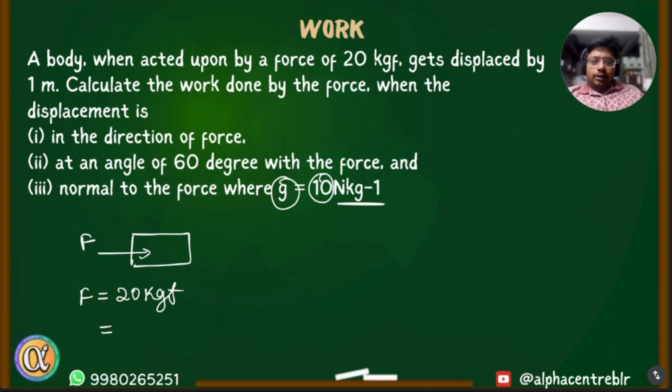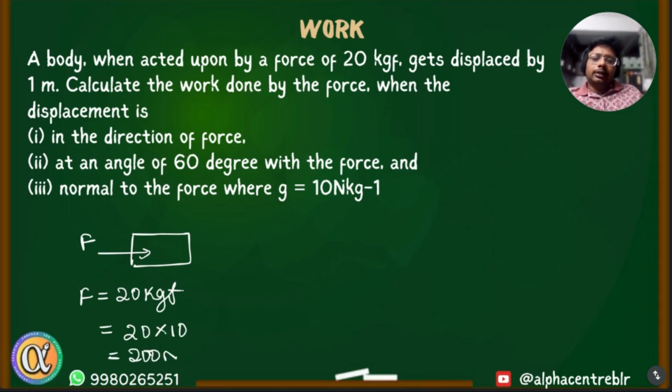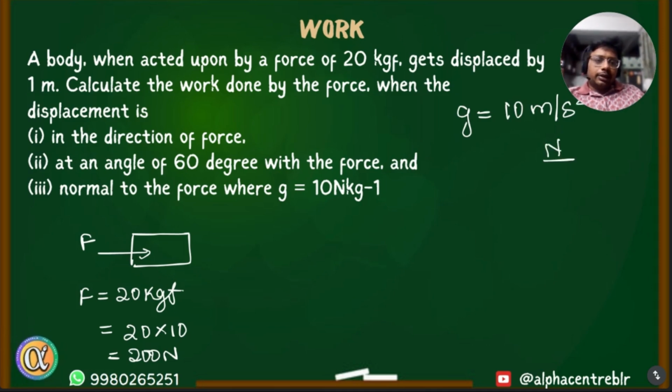Okay, so therefore I can say this is 20 into 10, or 200 Newton. Clear? So force, if it is given in kgf, to convert it to Newton, you just multiply it with the g value. If you have this confusion that, sir, last year we had g as 10 meter per second square, why is it written like Newton per kilogram? Anyone has this doubt?